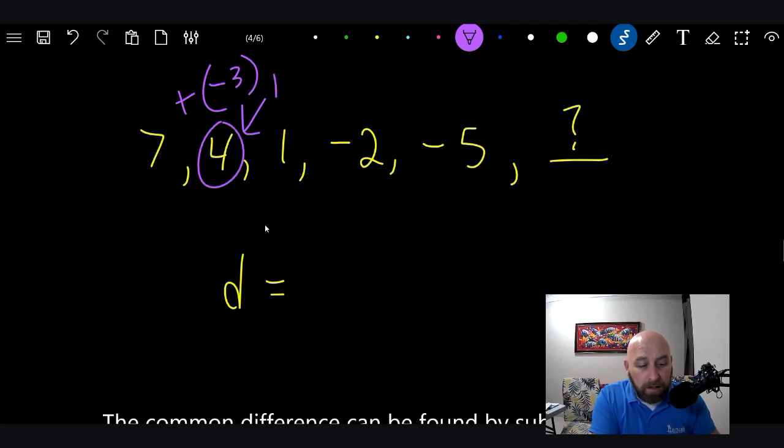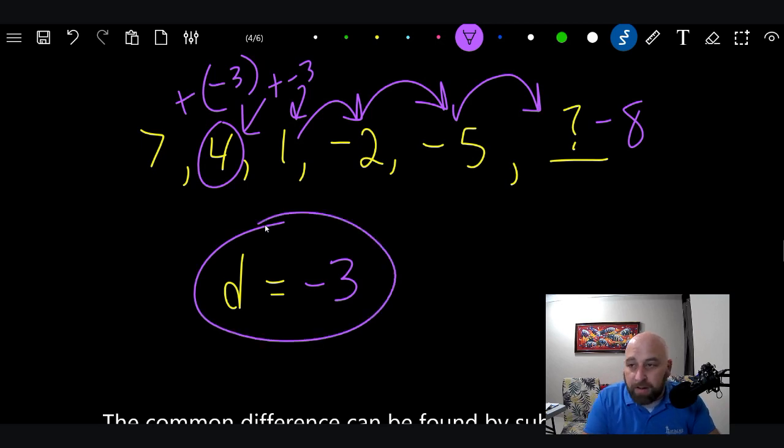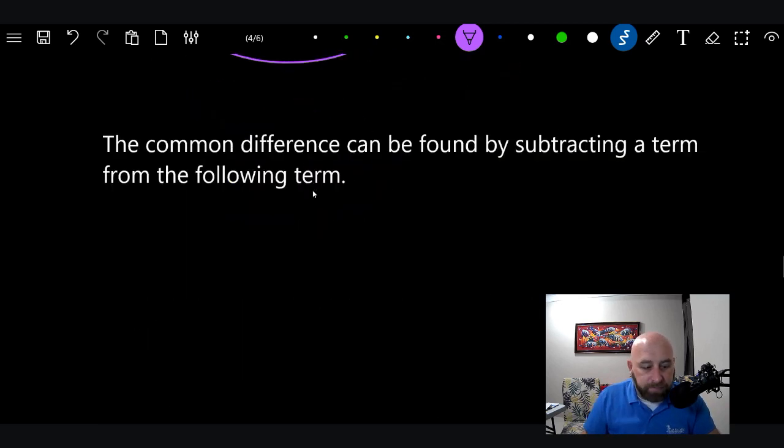4 plus -3 equals 1. 1 plus -3 equals -2. -2 plus -3 equals -5. -5 plus -3 equals -8. Okay? So what is the common difference in this one? It's the number being added. What number are we adding? -3 is our common difference.